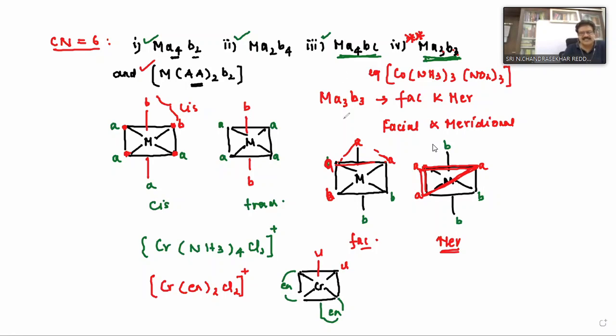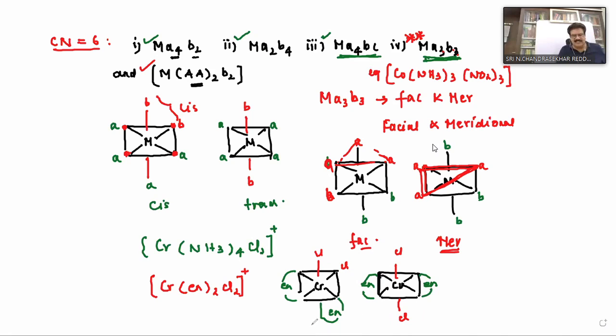Now this is one structure. Tell me, is it cis or trans? Cis. So many examples have been discussed. If you take chromium, here it is Cl, and here I am writing Cl, and here it is en. En is a bidentate ligand, so we write it like this.